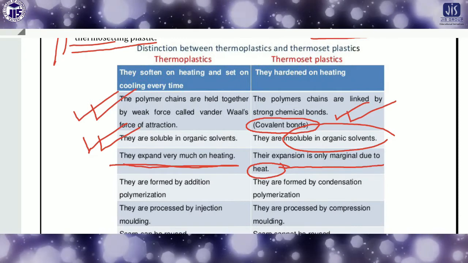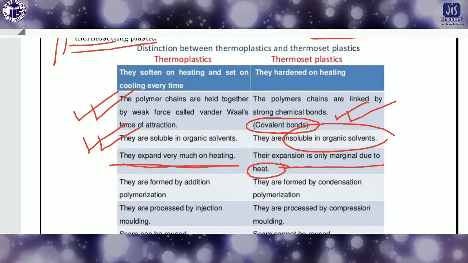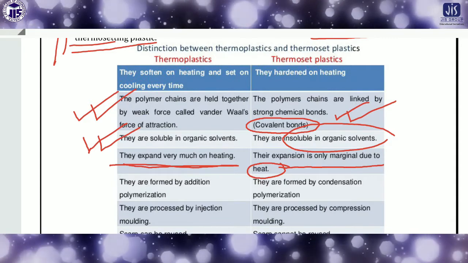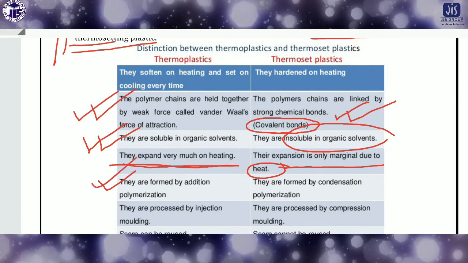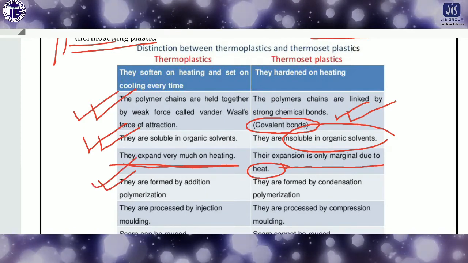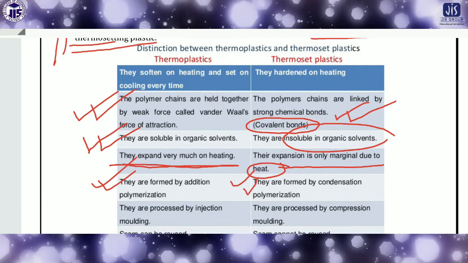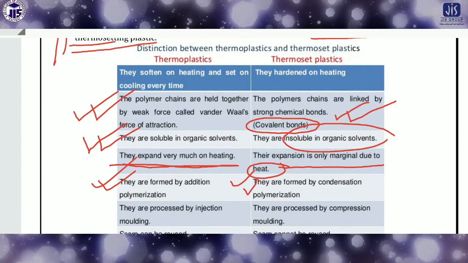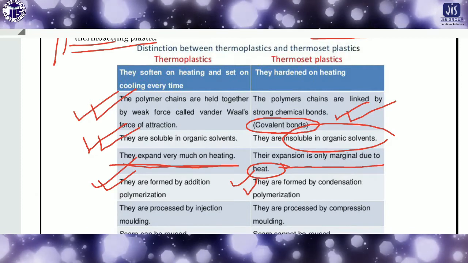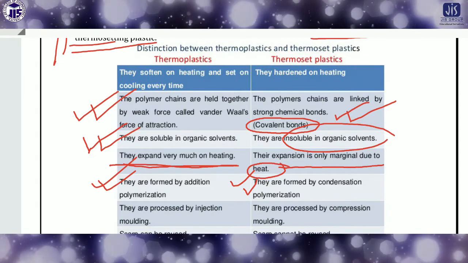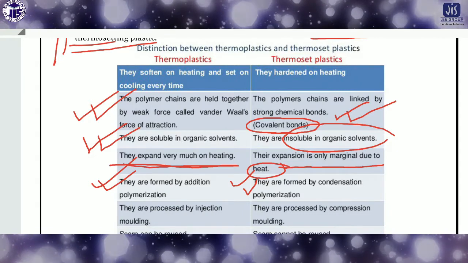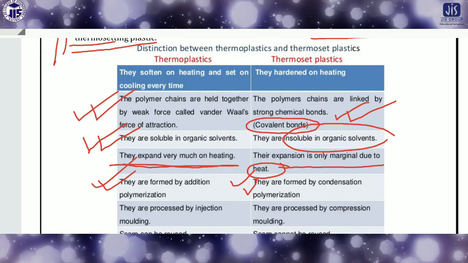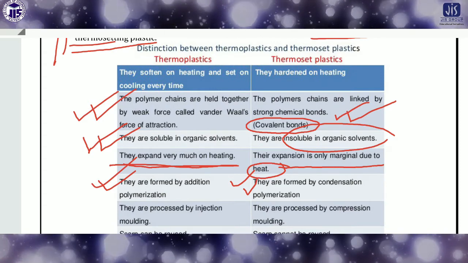Thermoplastic polymers are formed by addition polymerization. I will discuss with you later what is addition polymerization and what is condensation polymerization. At this moment just keep in mind that there are two different processes: one is addition polymerization, another is condensation polymerization. So thermoplastic polymer is formed by addition polymerization and thermosetting polymer is formed by condensation polymerization.